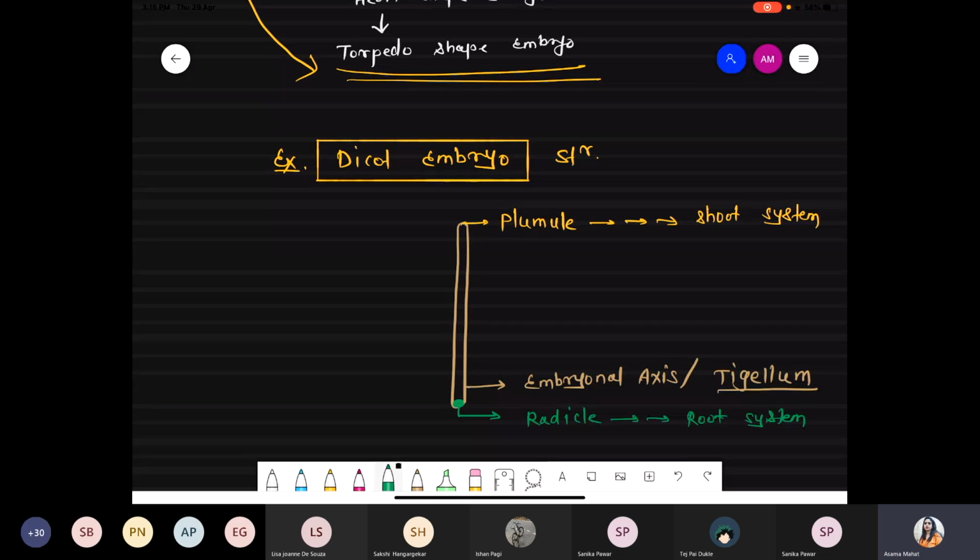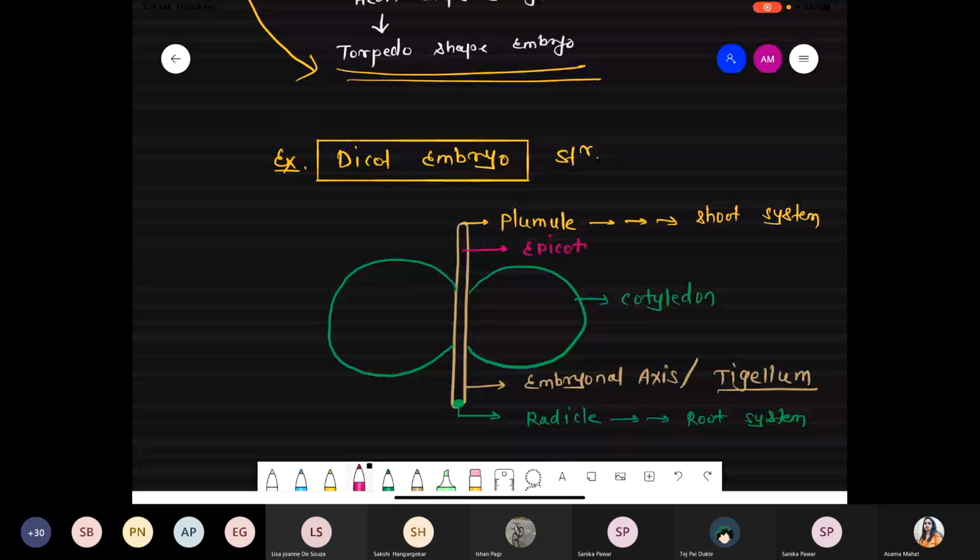Now, here the cotyledon will be present. So we are talking about dicot. How many cotyledons are present? 2 cotyledons are there. So this is the typical structure of 2 cotyledons. Now, above the cotyledon, this region is called the epicotyl. That is above the cotyledon. And this region, this one, is called the hypocotyl.